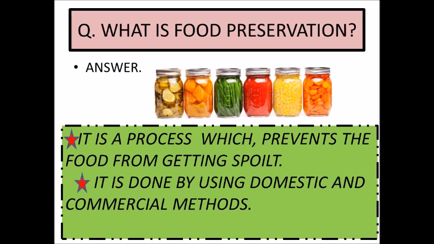Basically, we have two types of food preservation methods: domestic and commercial. Domestic means which are used in our house in our daily life, and commercial means the methods which are used in factories to produce the preserved food item on a very large scale.